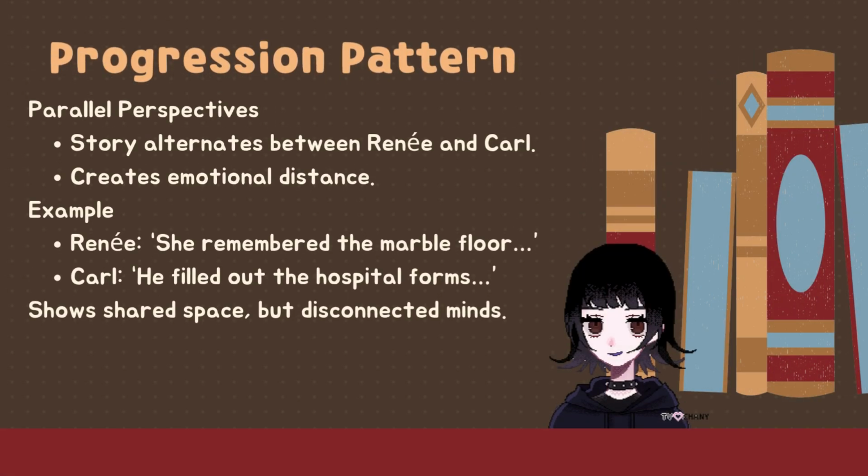Now we have the progression pattern. Chiang structures the story with parallel perspectives. Renee and Carl in alternating sections. This creates emotional distance. For example, Renee, she remembered the marble floor. And Carl, he filled out the hospital forms with practice of detachment. They share space but not understanding. Chiang's structure makes that disconnection visible.